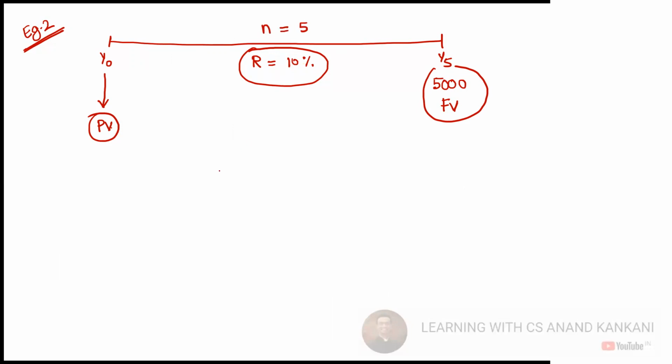The same formula we are going to use. It is the future value upon 1 plus the rate to the power of the number of years. So this is your present value. Now, in this case, it will be 5,000 divided by 1.10 to the power 5, correct?